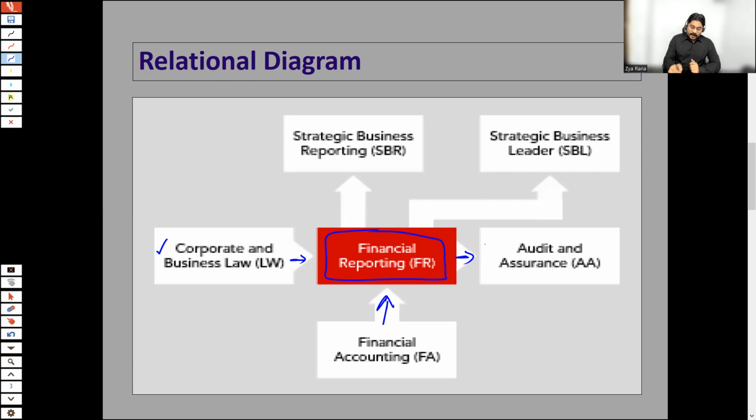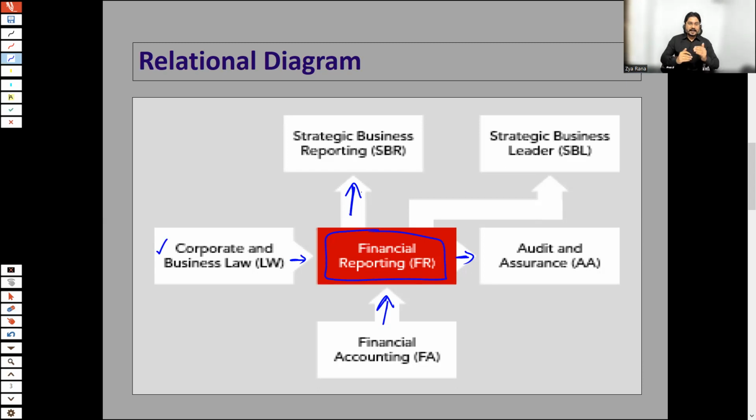But it has a direct relationship with the professional level paper, which is SBR, Strategic Business Reporting. Any reporting standard or accounting standard which you study at FR level is directly related to your SBR paper.